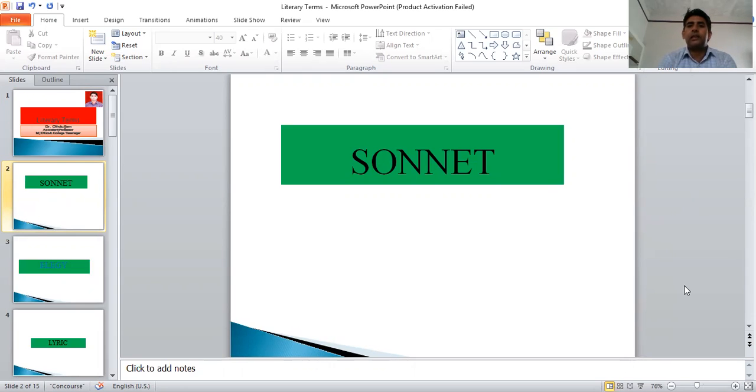And then a Shakespearean sonnet has 3 quatrains and 1 couplet. So 14 lines. Both types of sonnets have a different rhyming scheme and a different rhythm. But the ultimate thing is that a sonnet is a 14-line short poem which is written in iambic pentameter. Okay, I think you have got the idea.